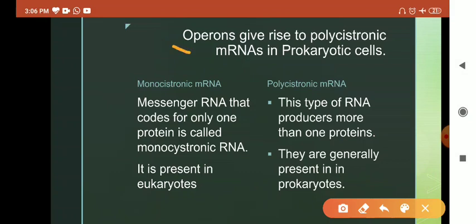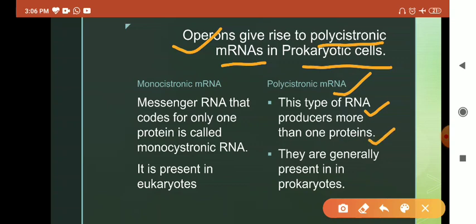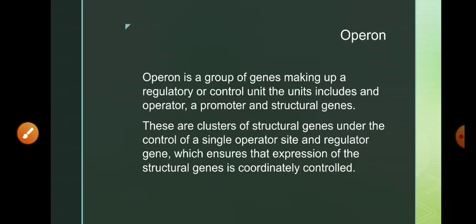So basically, operon gave rise to polycistronic mRNAs in prokaryotic cells, where one RNA produces more than one protein, and they are generally in prokaryotes. In monocistronic mRNA, this messenger RNA codes for only one protein, and it is present in eukaryotes.